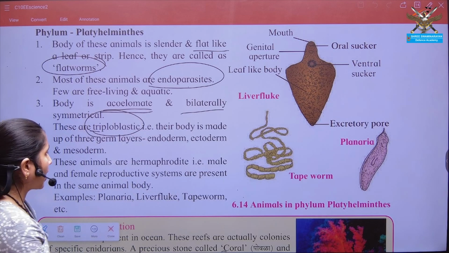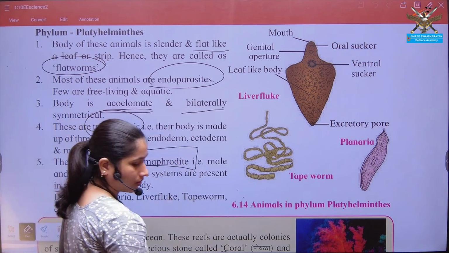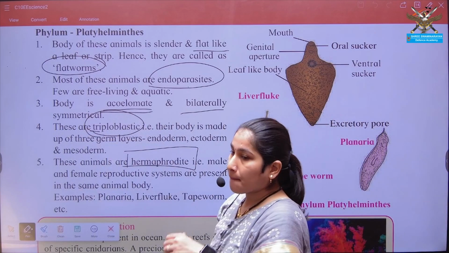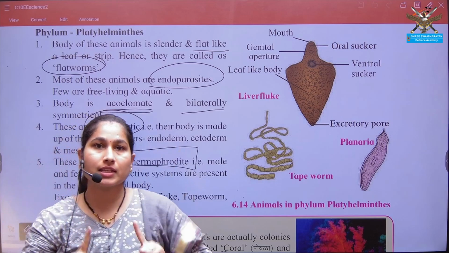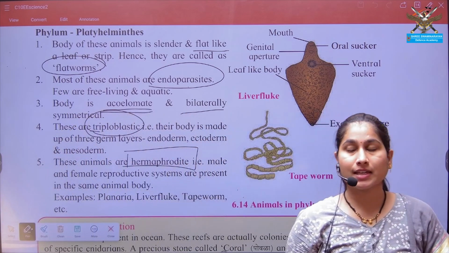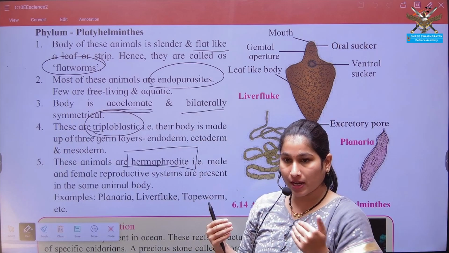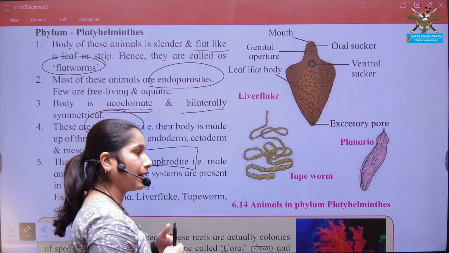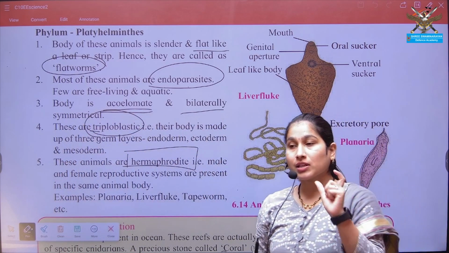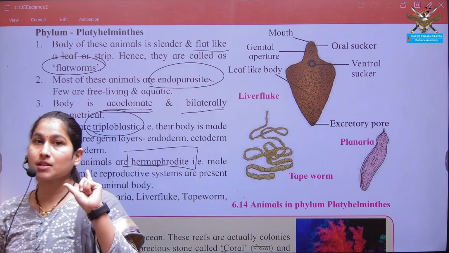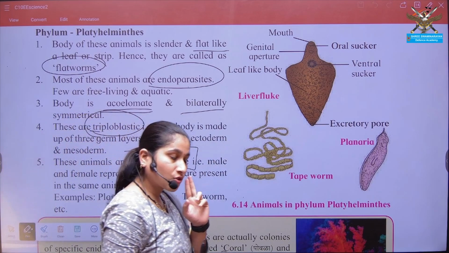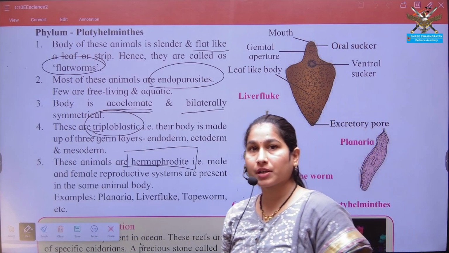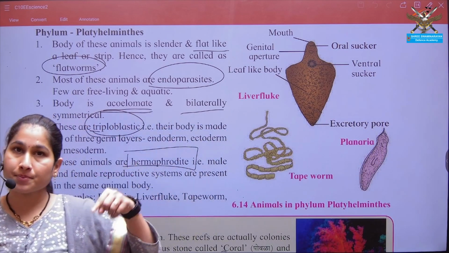Then comes the concept of hermaphrodite. Hermaphrodite is a term or concept in which the organism shows male and female reproductive organs within the same individual. Normally we see males are a different organism, female individuals are different with their different reproductive character, structure, habitat, right? But whenever we say that an organism is hermaphrodite, what should come into your mind? That these organisms contain male as well as female reproductive organs within the same individual.